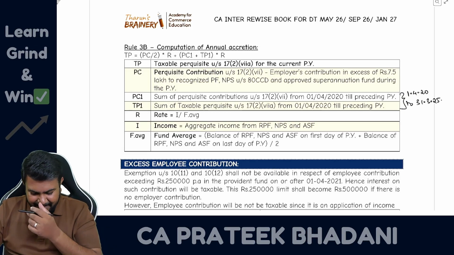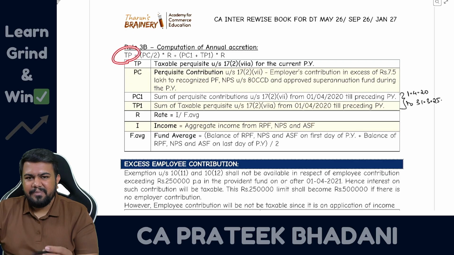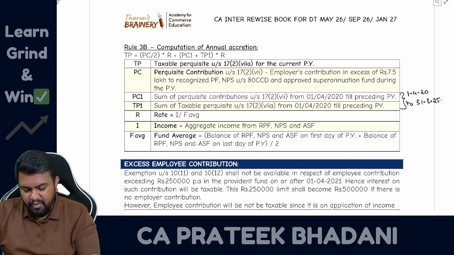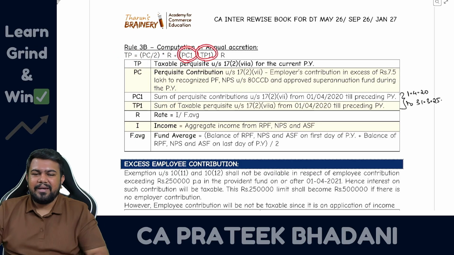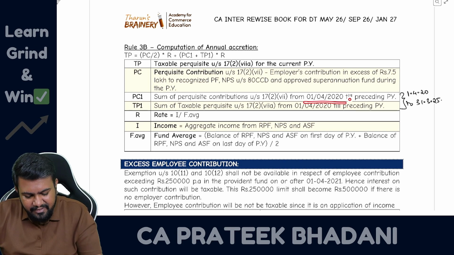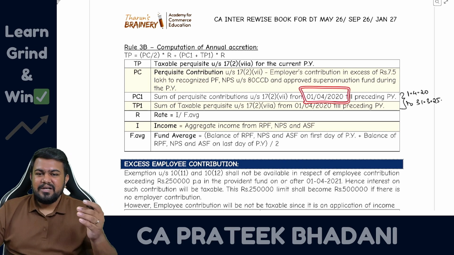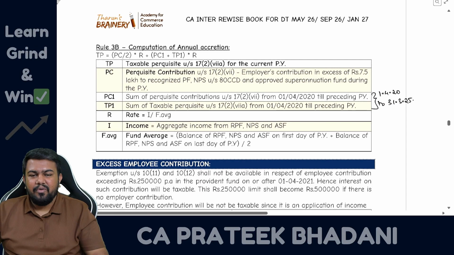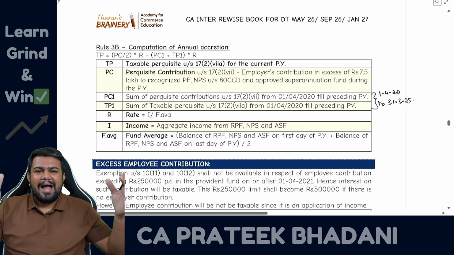So what did I say? First, TP, taxable perquisite, is equal to PC divided by 2 multiplied by R, plus PC1 plus TP1 multiplied by R. Sir, now what is this PC1? What is this TP1? This section started from 1/4/2020 onwards. So from 1/4/2020 till 31/3/2025, whatever PC you had, you have to add it together.